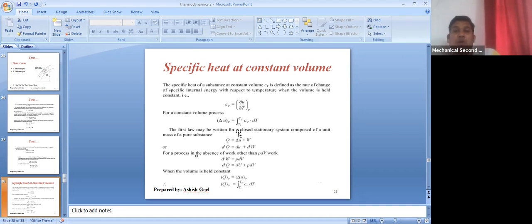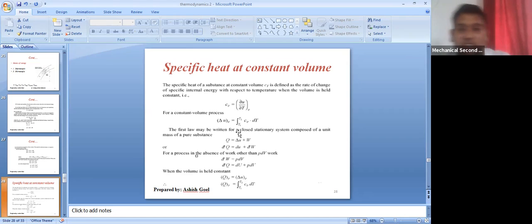That means with respect to the temperature, what is the change that has happened in the internal energy when volume is constant? You are not allowing the volume to change, but volume is kept constant.